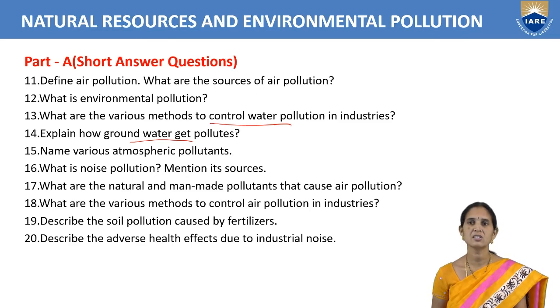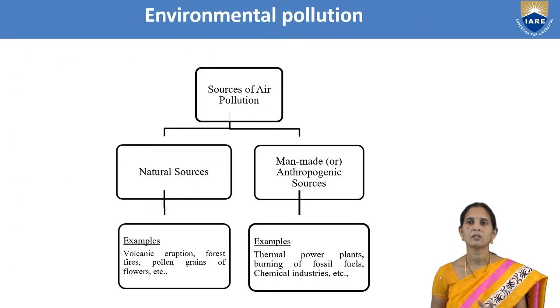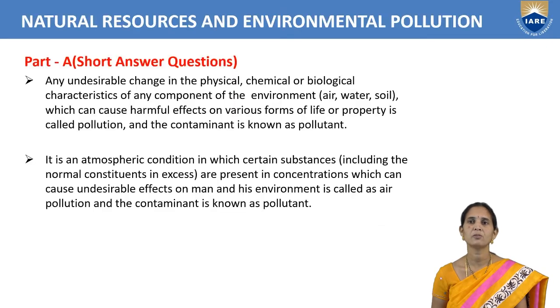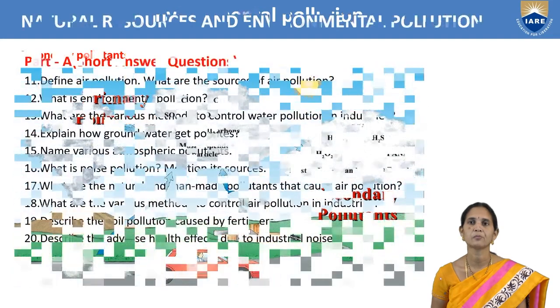So name various atmospheric pollutants. We already discussed this. There are sources of pollutants. There are primary pollutants and secondary pollutants. Two examples we can write: SO2, CO. Secondary pollutants we can write: nitric acid HNO3 and sulfuric acid H2SO4. We can write these examples.